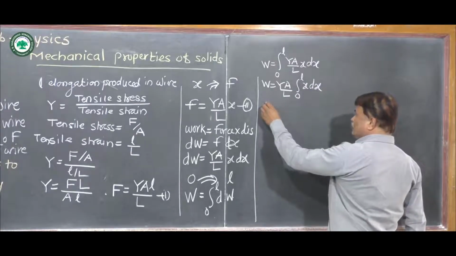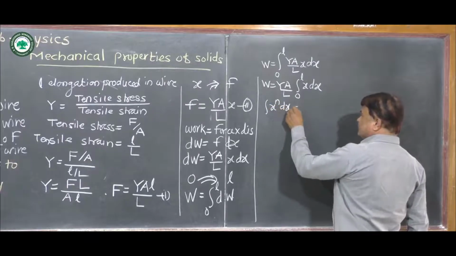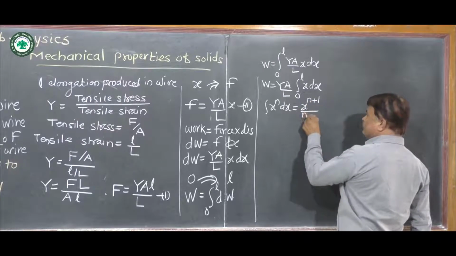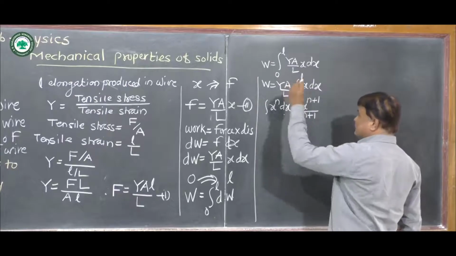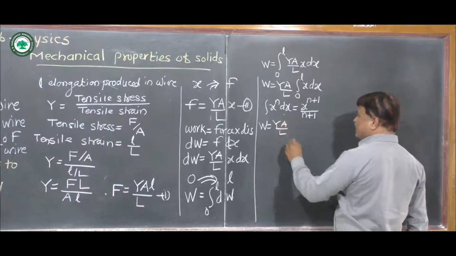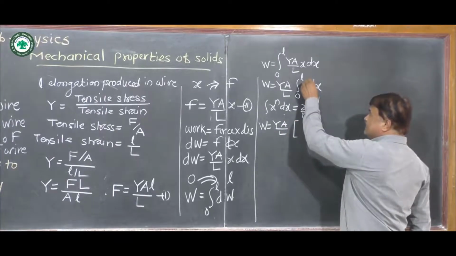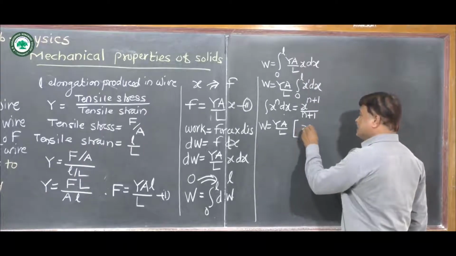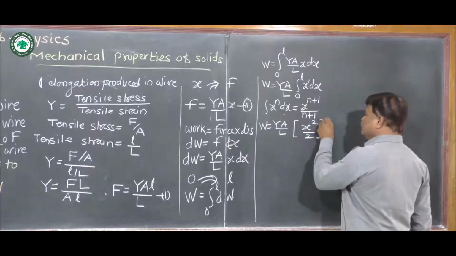Now we have to use the mathematical formula: integration of x raised to n into dx is equal to x raised to n plus 1 upon n plus 1. By using this formula, we can solve this integration. So we get W is equal to YA upon L as it is, times the value of this integration. Here x is raised to 1, so 1 plus 1 is 2. So we write x raised to 2 upon 2, from 0 to l.